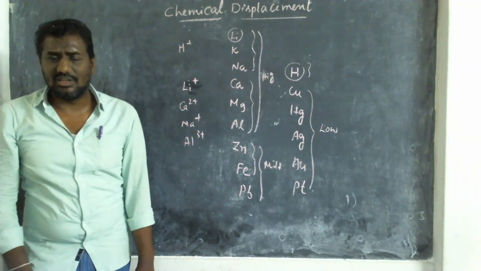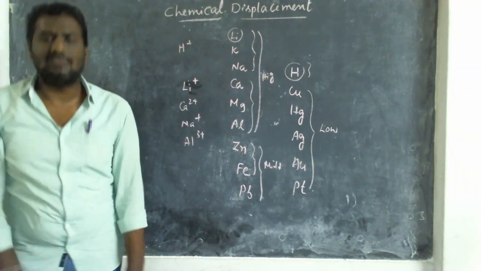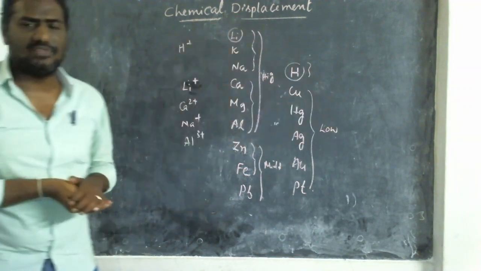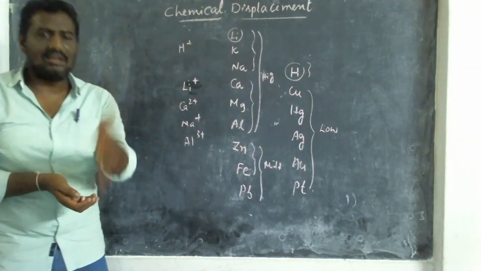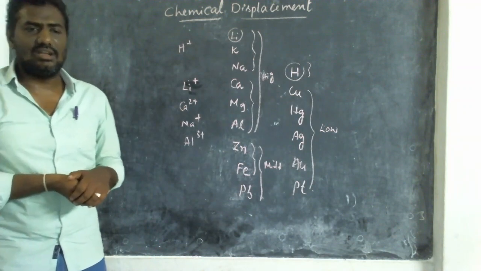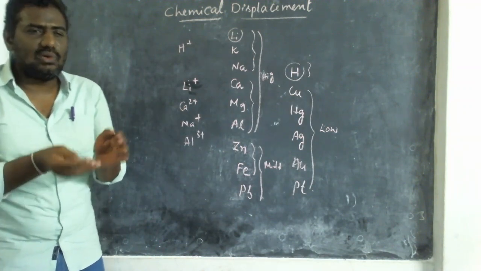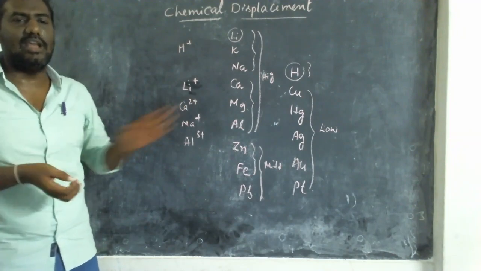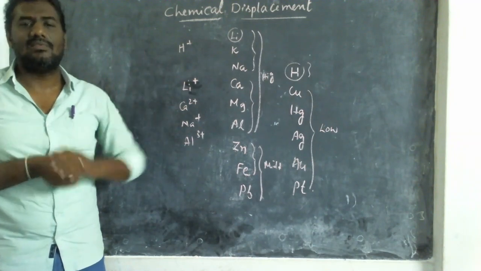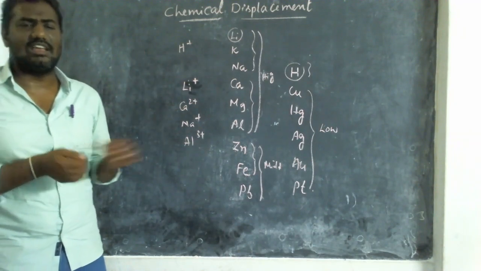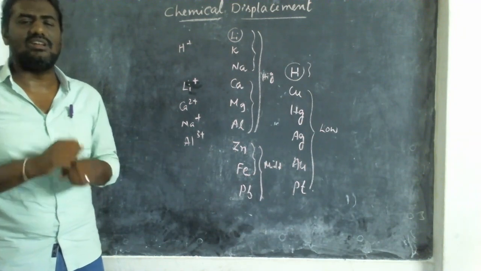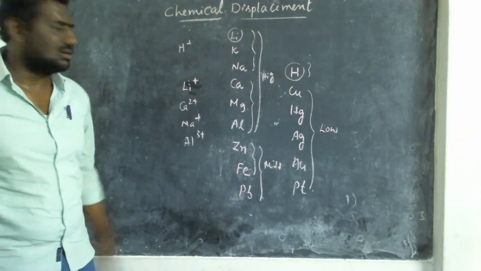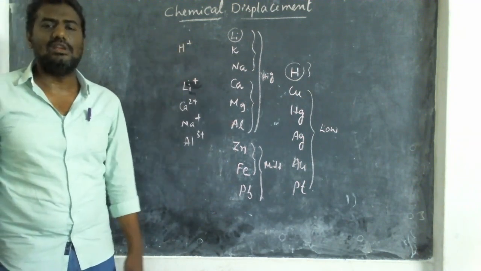So highly reactive, middle reactive, low reactive. High reactivity means very fast they will react, like girls in the class. Middle reactivity means they will react a little bit slowly, same like the sensitive boys in the class. Low reactivity, backbench boys, they won't react for anything. They will take everything in a positive, very simple way. So they won't feel for anything. So those members we can call low reactivity.